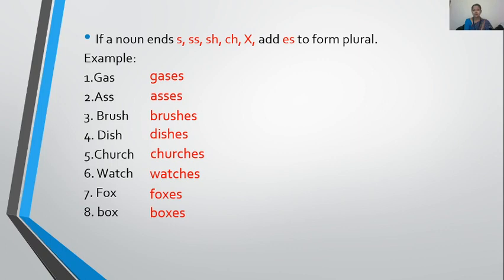Photo ends with O, but it takes only s to make its plural. Same as piano. Piano also takes s. So, in the O case, you have to be a bit careful. You have to learn those words that take only S in their plural formation.